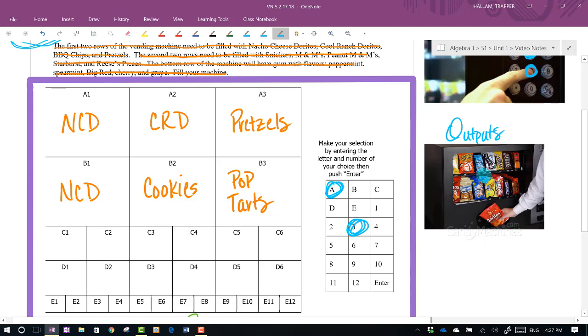I was watching my weight. I didn't need a Snickers bar. Thank you very much, machine. What are you trying to tell me? So at that point, you're not going to go back to that vending machine, and then you would be done with it. So that kind of makes sense.